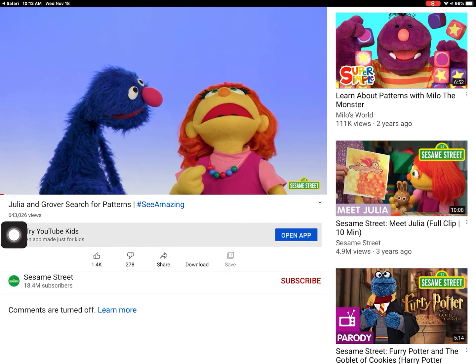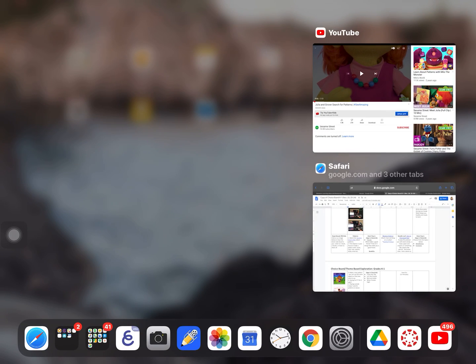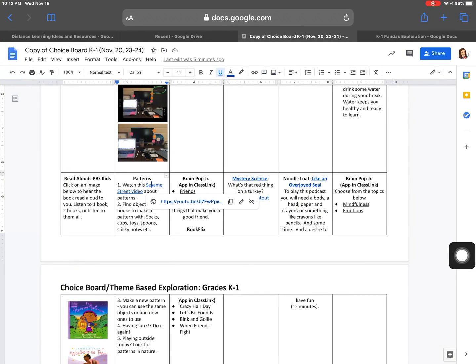So you have to click twice. And I'm going to open it up, and it takes a minute to load. And I'm going to watch the video about patterns. Now again, I'm going to watch the video, but there was something else I needed to do. So again, if I double click that home screen, now you can see I have my video open and I have my choice board. So I can click back on the choice board.